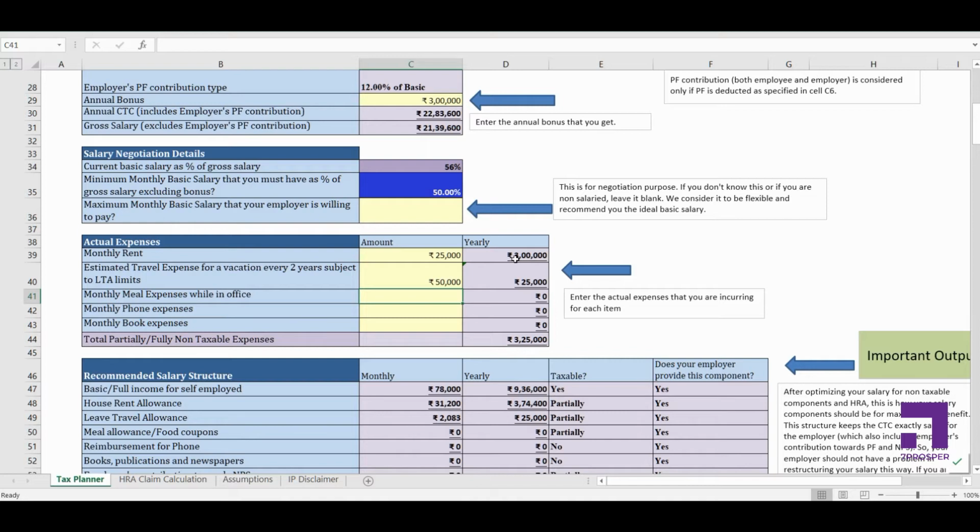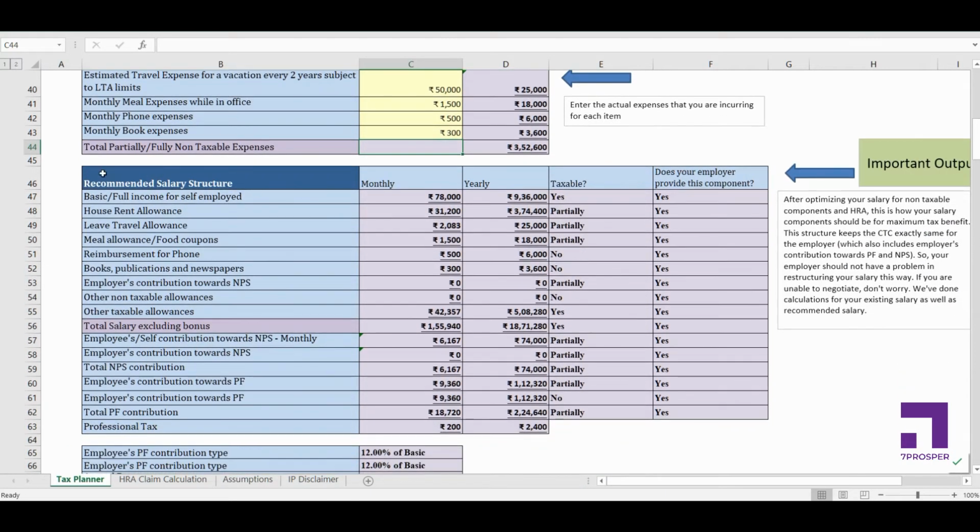Okay, so if you are going to office and buying meals, your lunch and dinner, how much are you spending on that? So let's say I'm spending around 1500 rupees while I'm working in office. I spend around 500 rupees on my phone bill, and I read on an average one book a month, so I'll put this amount as 300 rupees. A book costs me 300 rupees.